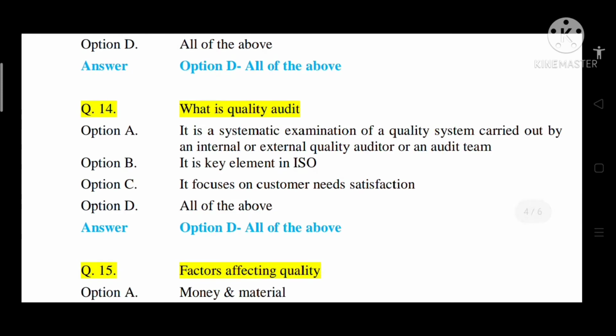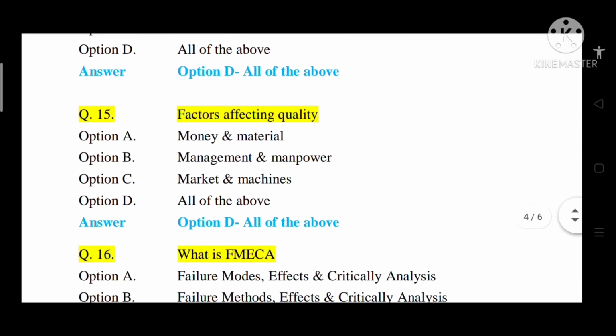So quality audit is generally an examination of what work is going on in an industry or a particular shop floor, by internal or external auditors, with respect to the elements of ISO. So option D, all of the above.